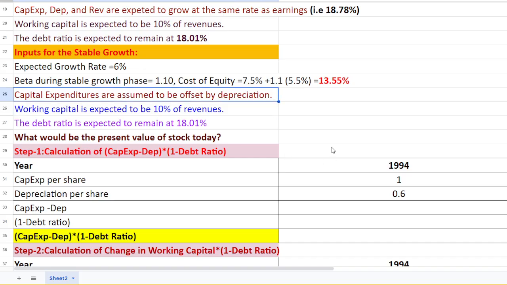But in this case, after 5 years, capital expenditure is assumed to be offset by depreciation, working capital is expected to remain 10% of revenue, and the debt ratio remains the same.